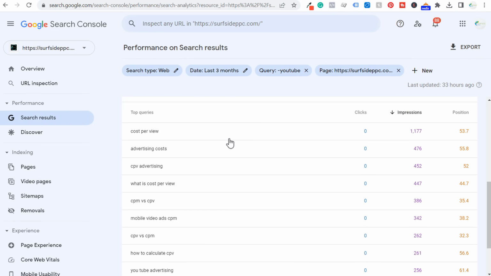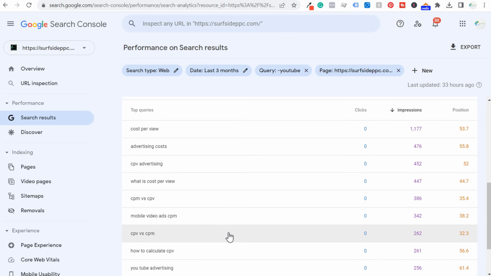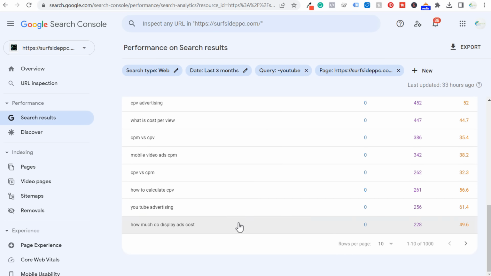So again, we're doing blog post keyword research. So what is CPV advertising? What is cost per view? What are average advertising costs per platform? CPM versus CPV. Mobile video ads CPM. So again, we're getting all sorts of different questions here. This could be 5 to 10 blog articles just coming through here and getting rid of some of the things that may be redundant, some of the things that aren't going to be relevant for my blog. But I can come through here, again, 1,000 more keywords that don't even contain YouTube.